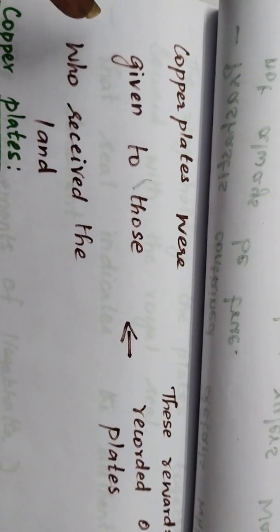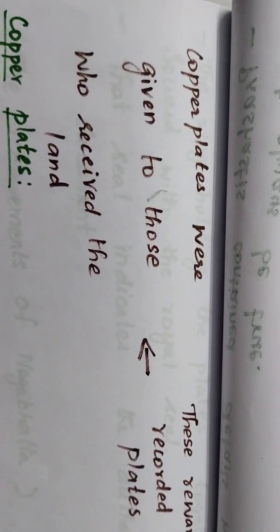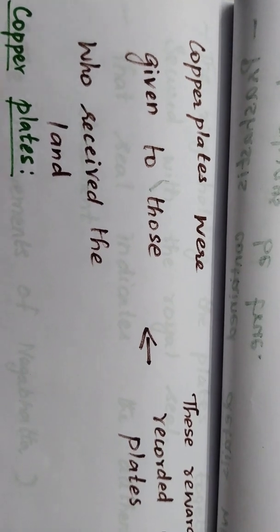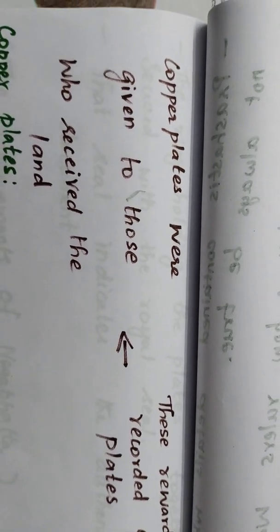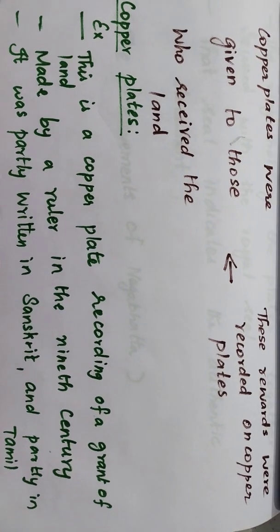Here you can see in the book that everything was recorded. All these things will be recorded in the copper plates. While it was recorded on the copper plates, it will be given to the Brahmanas who were making the Prashastis. So he will receive the land; if the copper plate was with the Brahmanas, they could receive the land. Now let us see what we mean by copper plates.